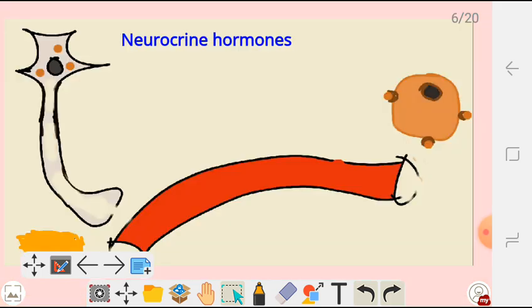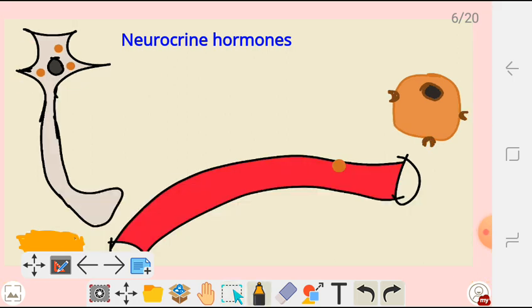Neurocrine hormones. Neurocrine hormones are produced by neurons, or neurohormones or neurosecretory hormones. So they are produced by the cell body of the neuron, and then from there they are going to travel to the terminal part of the axon.